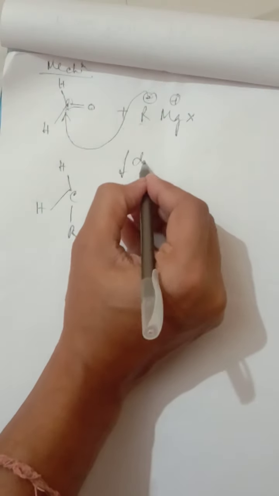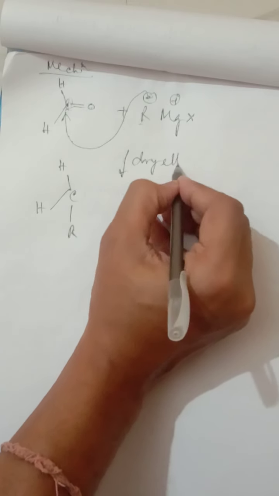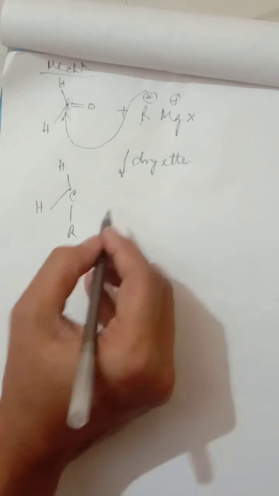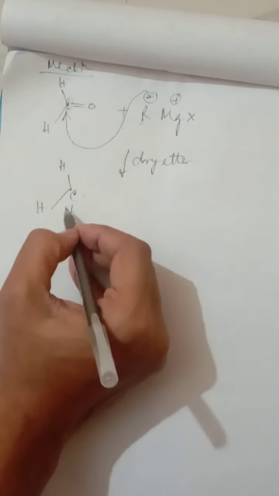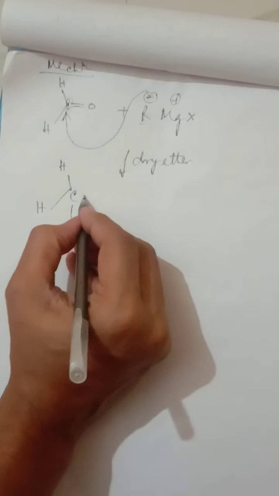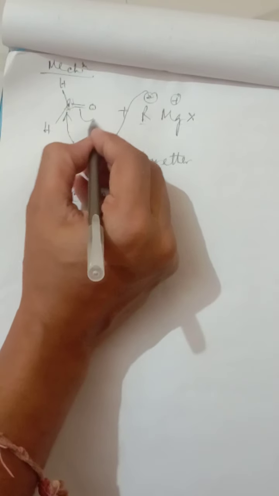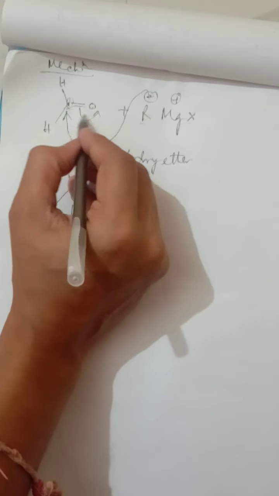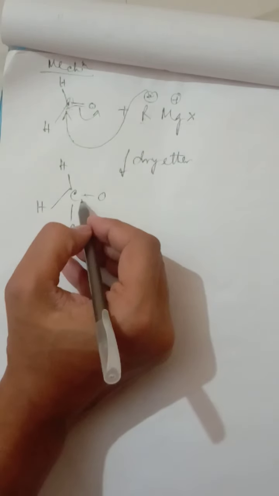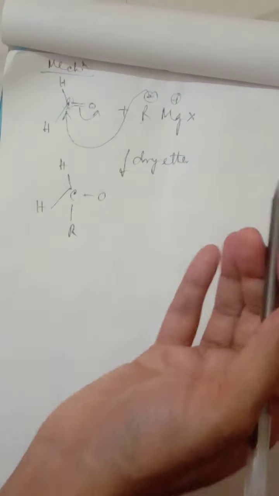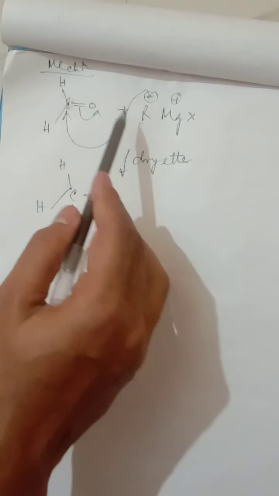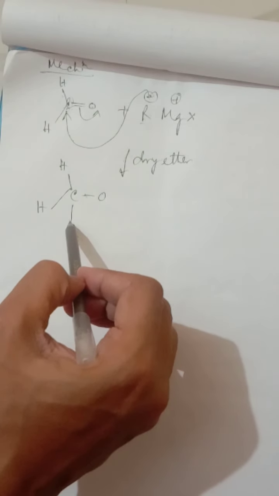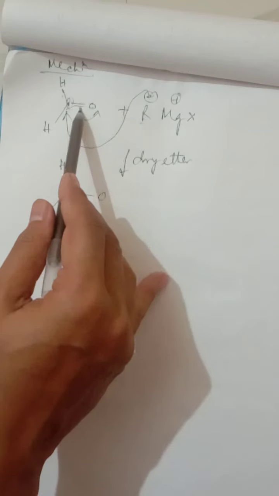Mind that here dry ether should be used as a solvent, dry ether. So the R group is attached over here. That means donation means a bond is happening here. Now the other part: whenever there is a bond to oxygen, the carbon valency cannot exceed 4. Carbon valency is obviously 4, so 1, 2, 3, 4 is also there. If one bond is there, this bond must open up.